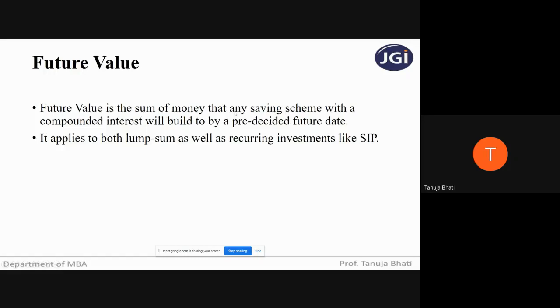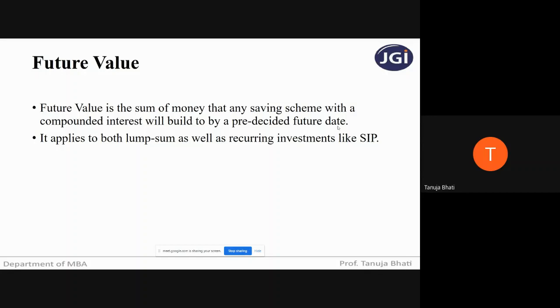So future value is a sum of money that any saving scheme will build. Suppose I'm depositing 1 lakh in my savings account with compounded interest. So the bank is giving me compounded interest, and it will build by a pre-decided future date, and 10 years is the decided future date. So the bank will not give me 1 lakh rupees back after 10 years. It will give me 1 lakh plus the interest that I have earned for 10 years.